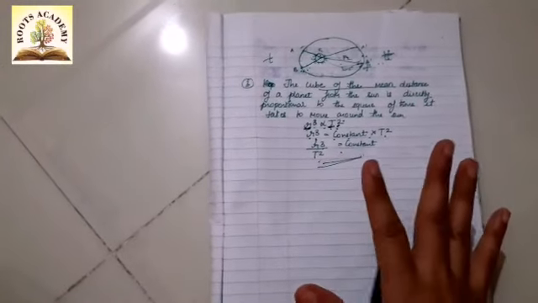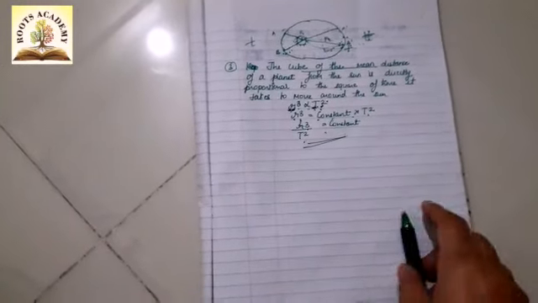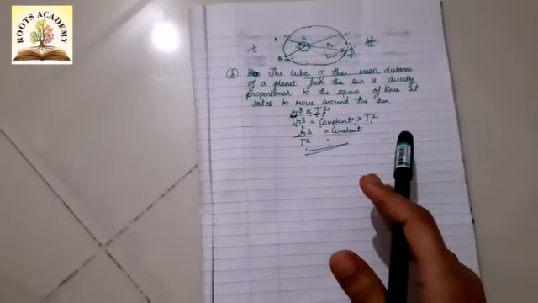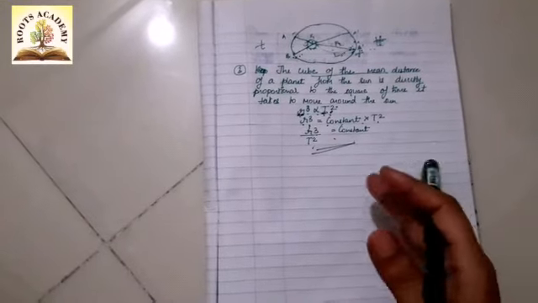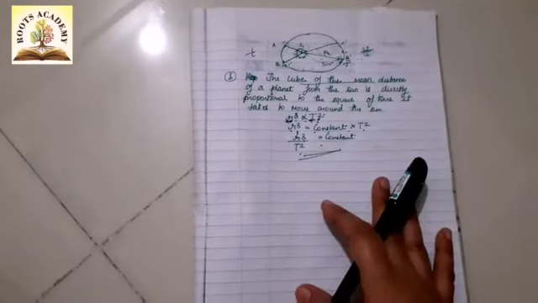This Kepler's law describes planetary motion, but it is not able to explain why the planets move that way. The motion of the planets is explained by Newton. We will learn that later in my next session.